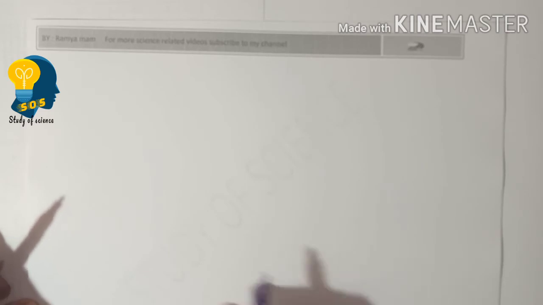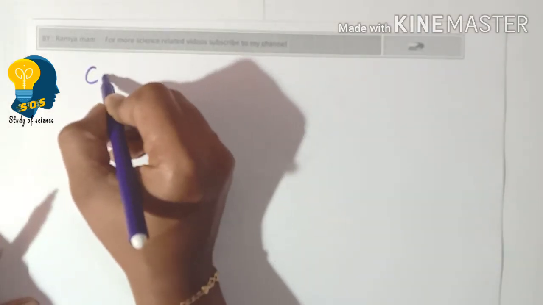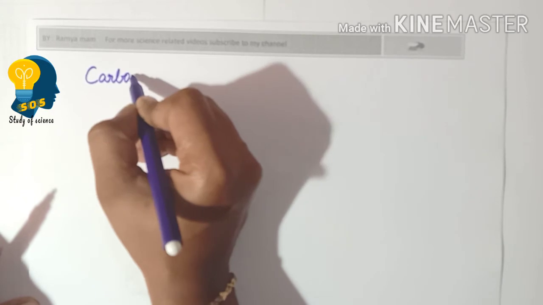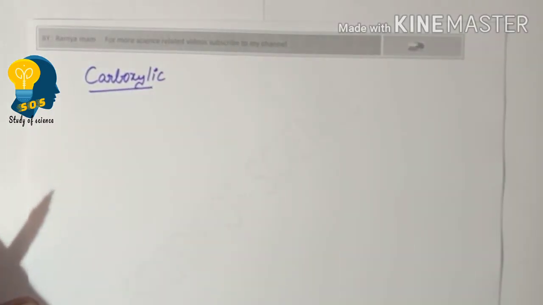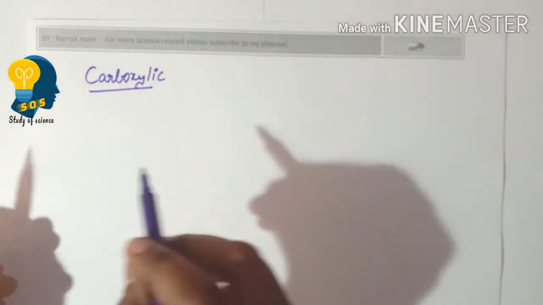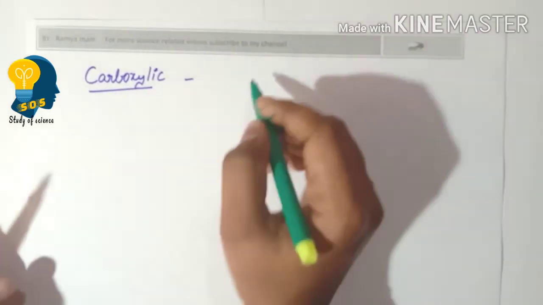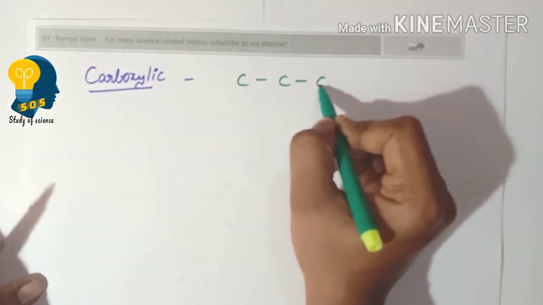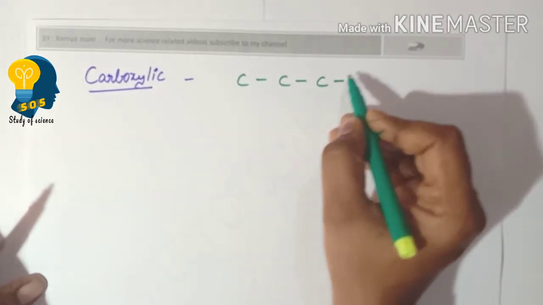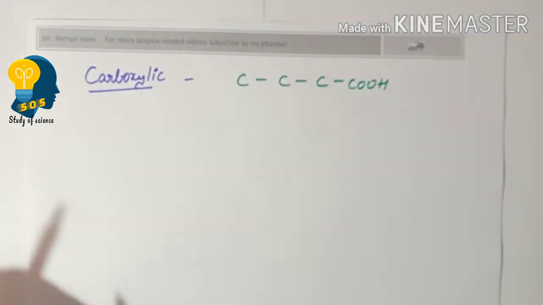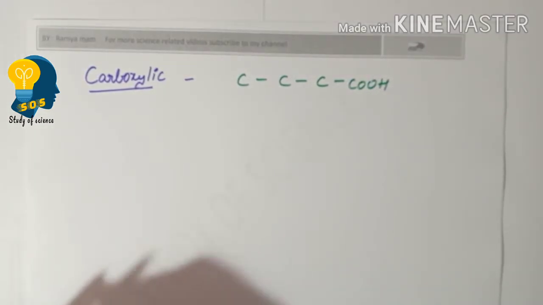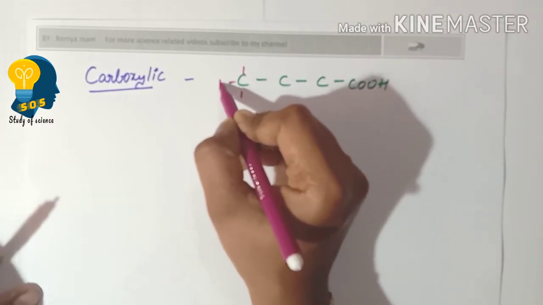So the next functional group was the carboxylic group. To identify the carboxylic group, we have to look for COOH group in an organic compound. For example, the longest carbon chain should contain COOH group in it and the remaining positions are occupied by hydrogen.